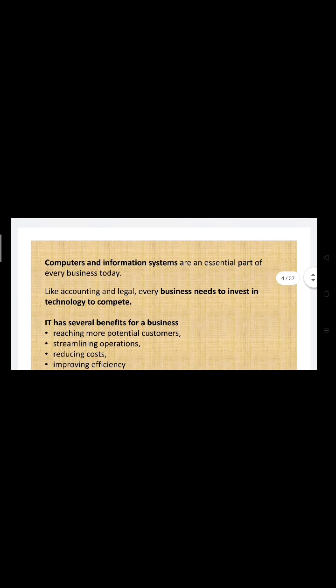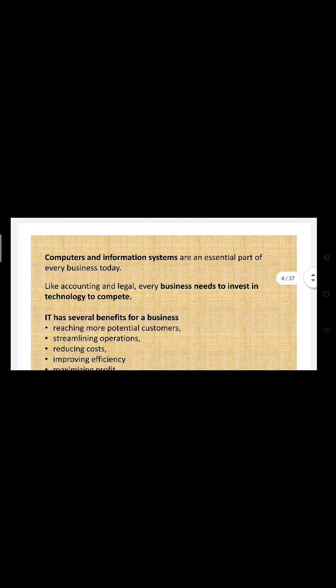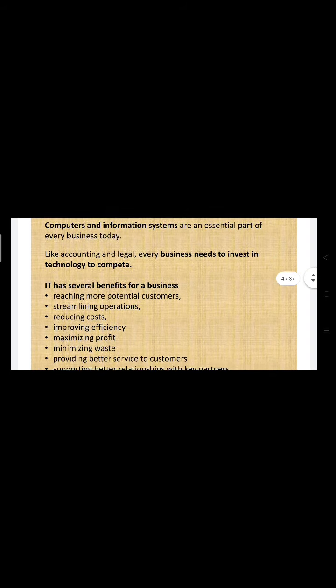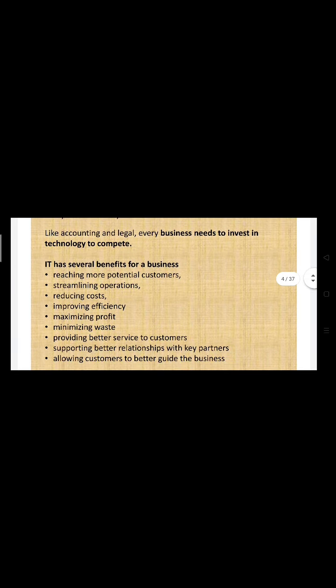Now, computers and information systems are an essential part of every business today, right? You can see in every business, technology is being used, everyone is using computers for their business, like accounting and legal, right? Every business needs to invest in technology to compete. For example, if someone has started a new business, then for advertising, the person will use social media or WhatsApp, right? Or will create animated advertising, right? So these are all examples of information technology.